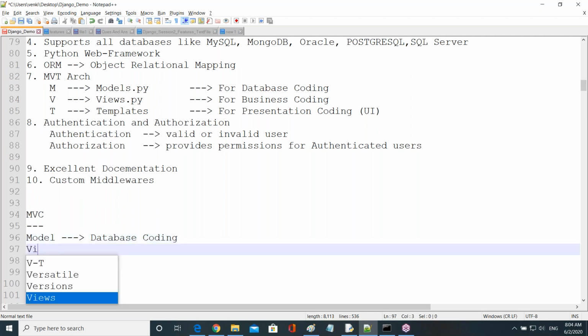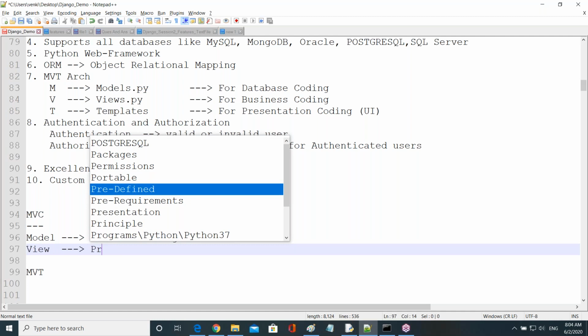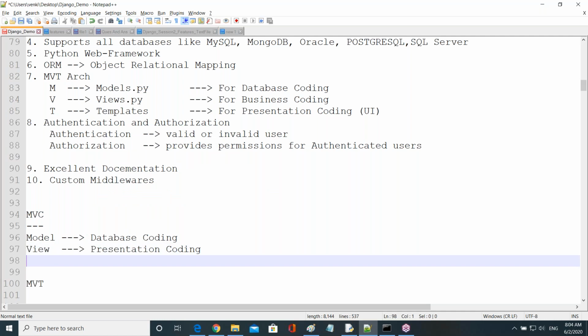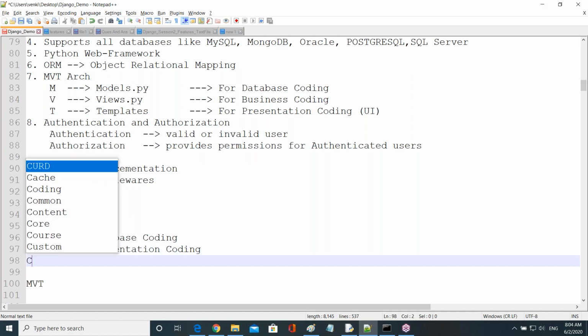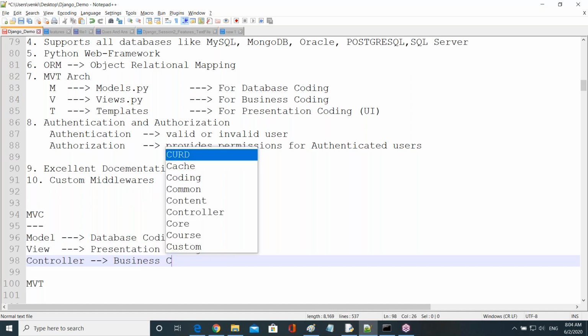Then the view: in MVC, the view is used for the presentation coding, guys. And then C means controller, which is for business coding purpose.